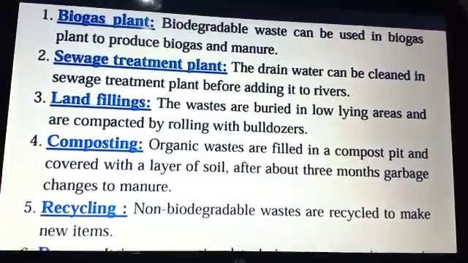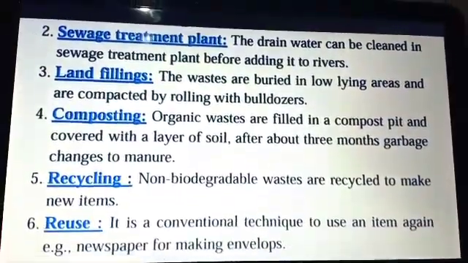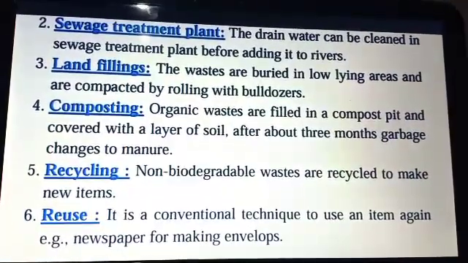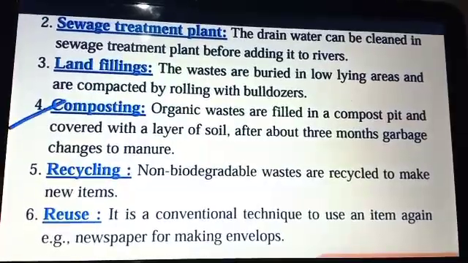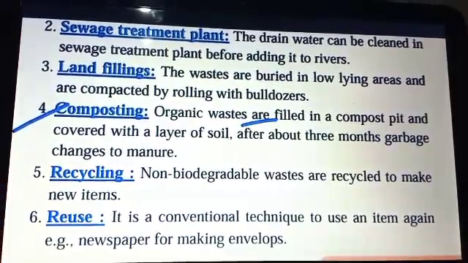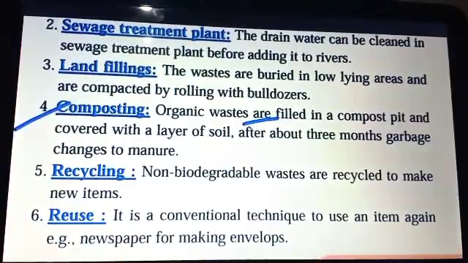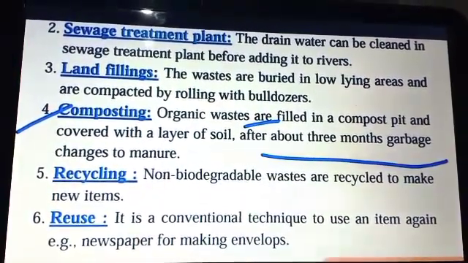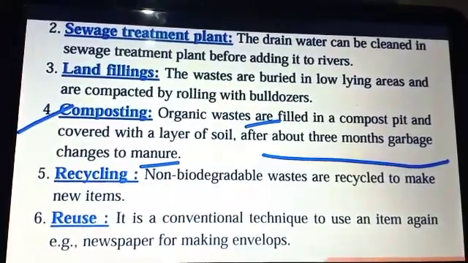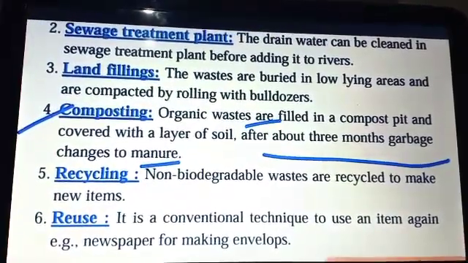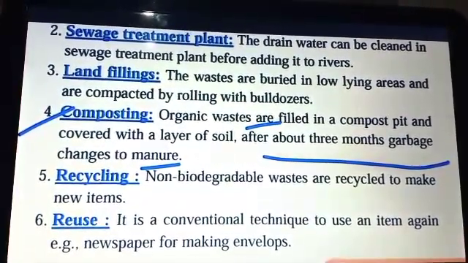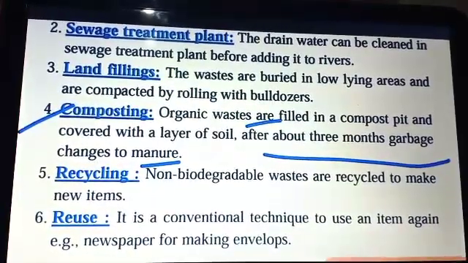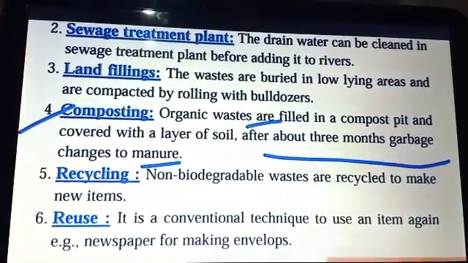Composting is a method in which organic waste is filled in a compost pit and then covered by soil, and after some months, approximately 3 months, this garbage changes into manure, and this manure we can use as nutrition for the plants. The fifth one is recycling.